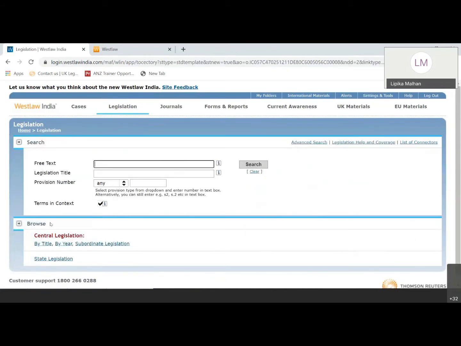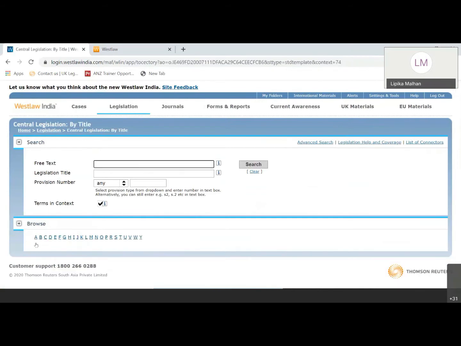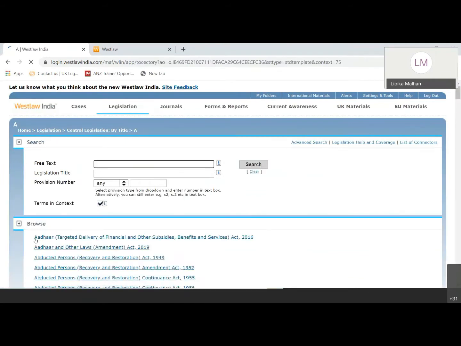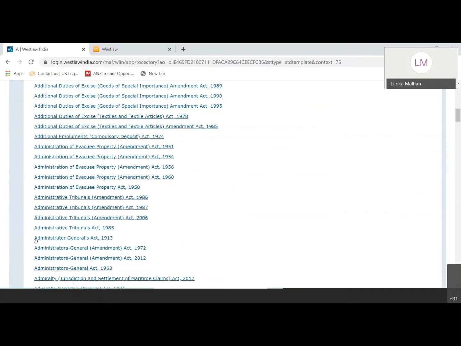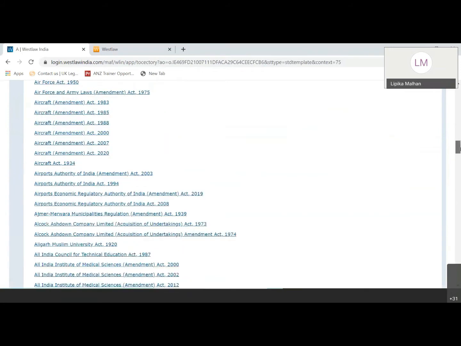The other way is if you want to browse the data: the acts are arranged by title, by year and subordinate legislation. By title, it will give you all acts arranged alphabetically. You can click on any particular alphabet to see all the acts which begin with the initial given here. And you'll also find the amendments as well. All of the acts' amendments are listed down here.